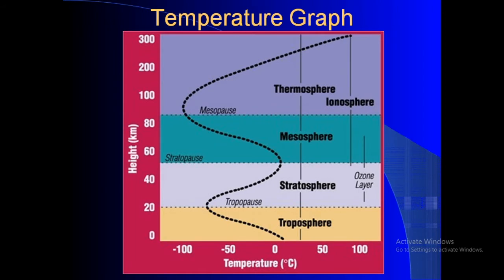So this is the temperature graph. Refer to this graph. Between the stratosphere and mesosphere, this is called the stratopause. For this layer, the temperature increases with altitude.